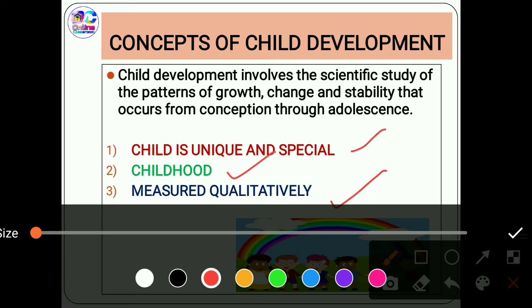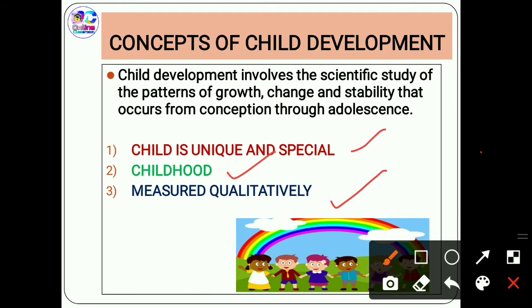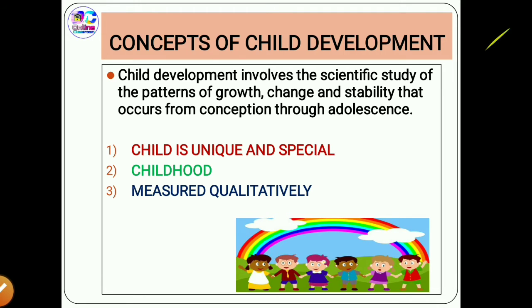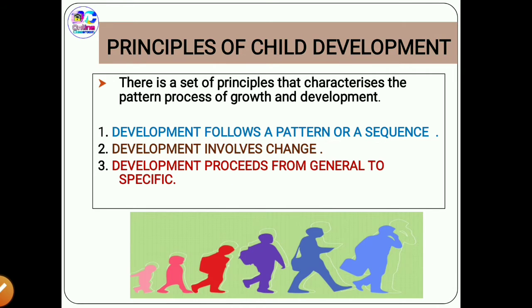The next thing we're going to talk about is the principles of child development. Now there are 12 basic principles of child development. In these 12 principles, more or less everyone is connected with each other, but the last two principles are very important.